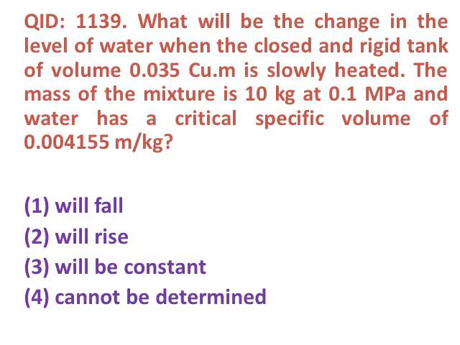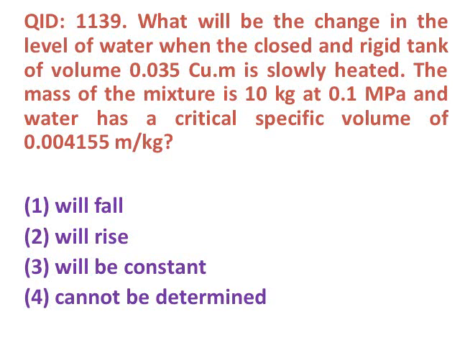Next question, what will be the change in level of water when the closed and rigid tank of volume 0.035 cubic meter is slowly heated? The mass of mixture is 10 kg at 0.1 megapascal and water has a critical specific volume of 0.004155 meter cubed per kg. Options are first will fall, second will rise, third will be constant, fourth cannot be determined.